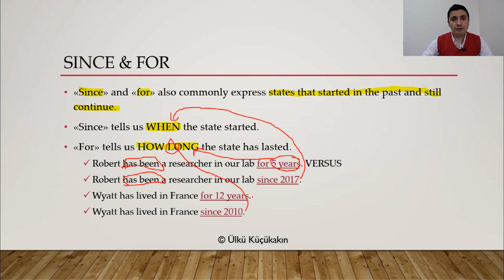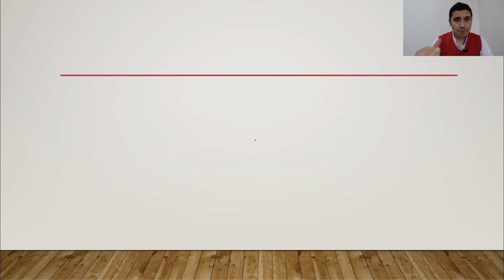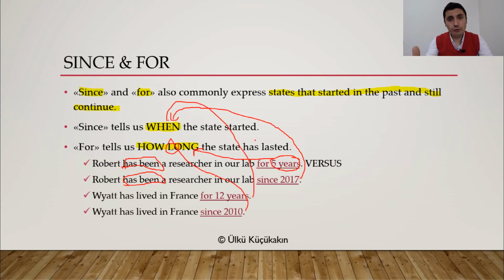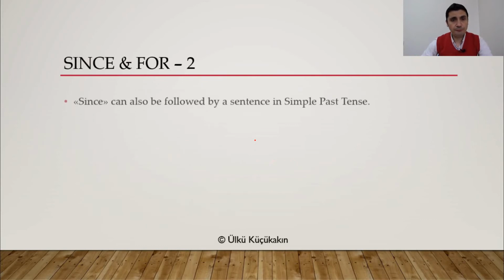But for 12 years answers the question of, the opposite, very sorry. For answers the question of how long, and since gives us when the state started. All right. So I'm sure this will become more clear when you're doing the exercises, but these 4 examples will help you understand actually, okay?